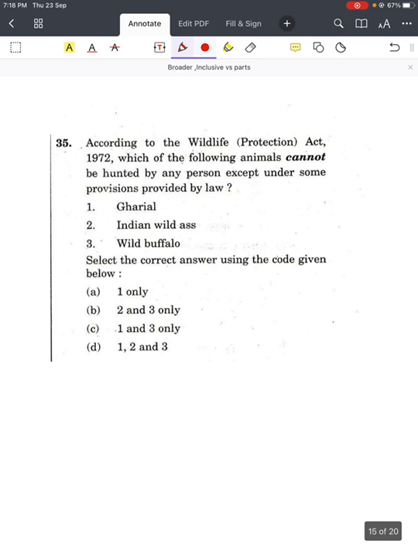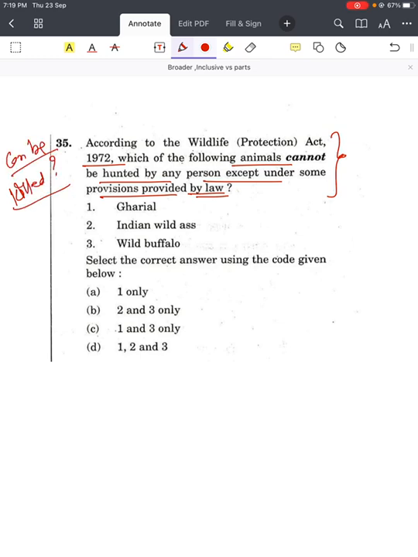According to the Wildlife Protection Act 1972, which of the following animals cannot be hunted by any person except under some provisions provided by law? Only if you understand the question carefully will you be able to answer this question. Simply, this question is saying which of the following animals can be killed. Not, cannot, and this except, this is negative, this is negative. So negative will lead to positive, right? That means which of the following animals can be killed.